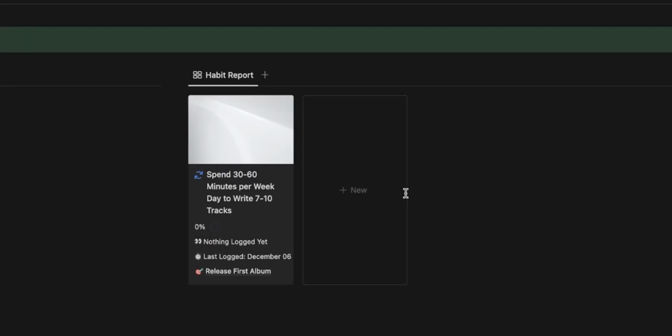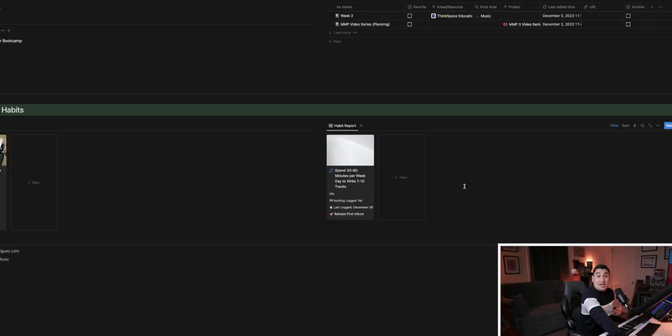And then over on the right, we have the habit report section. And this is where we're going to be able to track and plan out all of those habits that might be associated with the goals. So as we go through the different videos, you'll see how the Maestro Mind Planner can actually help with our approach on productivity and creativity.